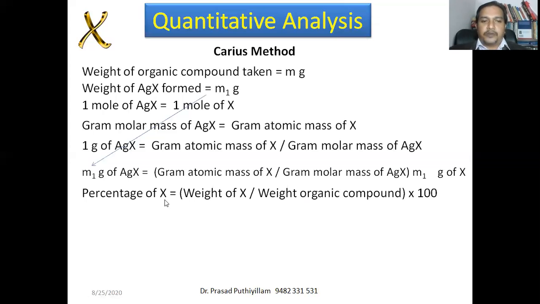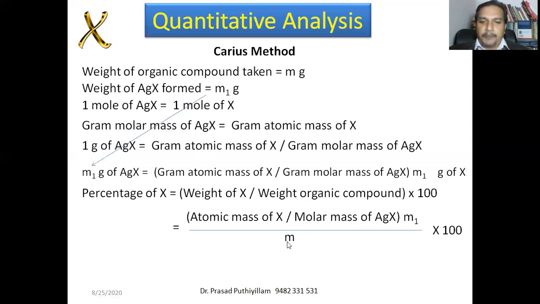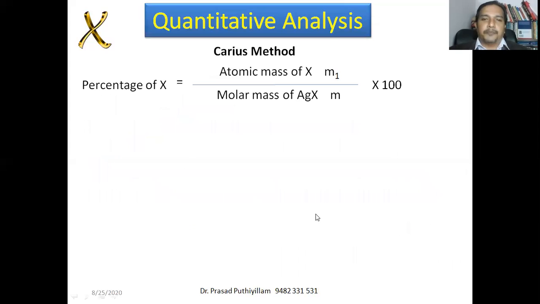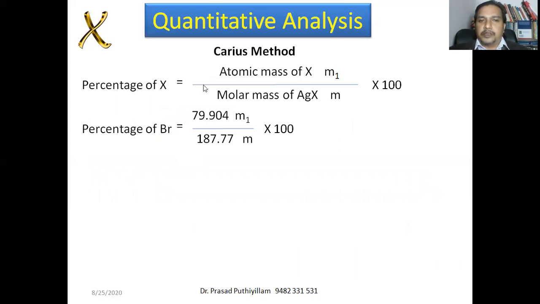Or we can say percentage of halogen will be weight of halogen divided by weight of organic compound multiplied by 100. Weight of X, that is calculated here, atomic mass of X divided by molar mass of AgX multiplied by m1, divided by weight of organic compound, that is m, multiplied by 100. Or we can rewrite it as atomic mass of X multiplied by m1 divided by molar mass of AgX multiplied by m, multiplied by 100. Or we can say percentage of halogen is calculated like this.